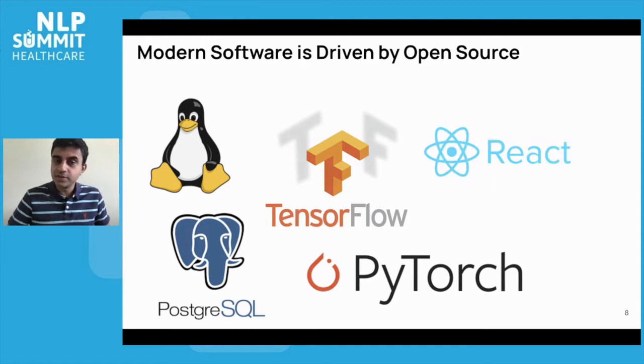So there's a bit of a tension here between the traditionally proprietary, closed-source world of pharmaceutical drug discovery and the new open source software stack tech world.